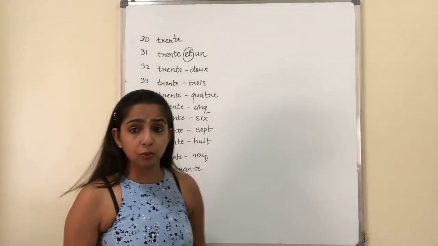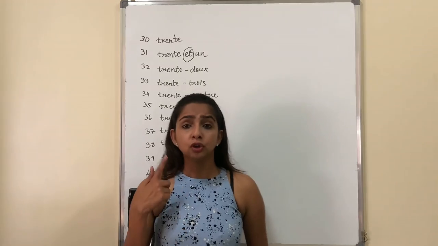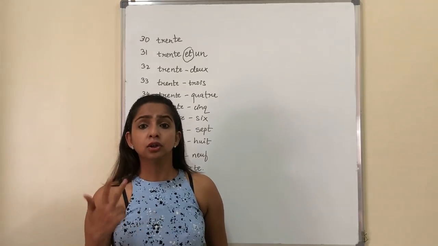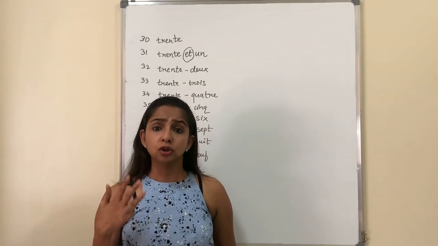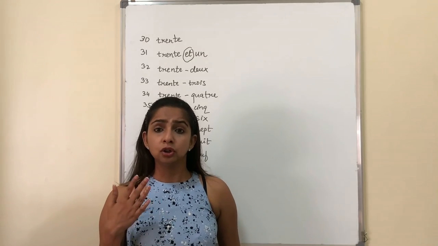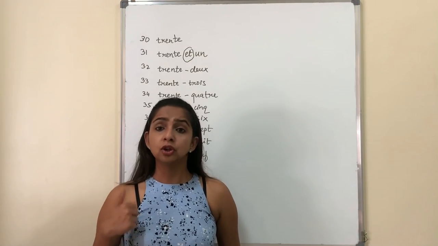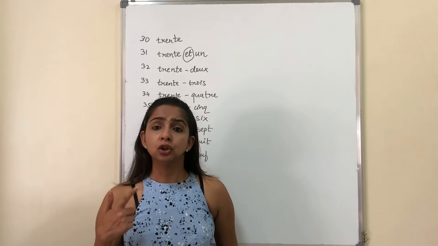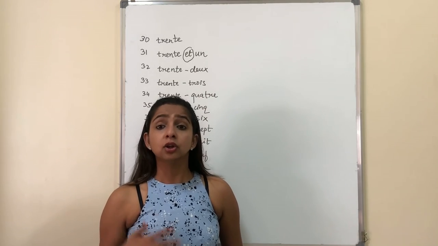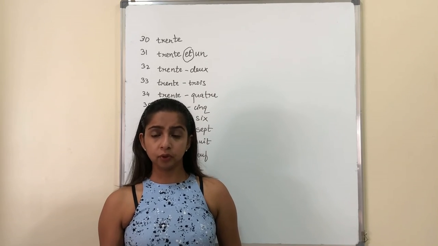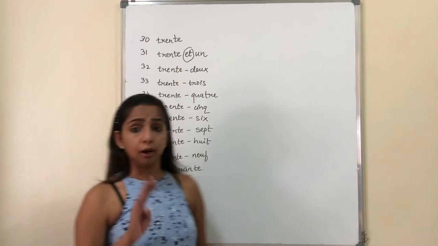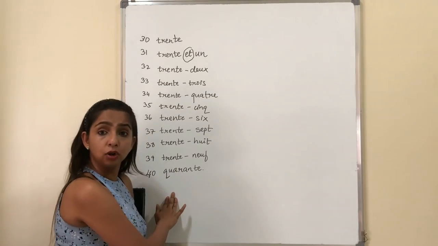So then we begin with 31, 32, 33, 34, 35, 36, 37, 38, 39. Now 40 is known as quarante.